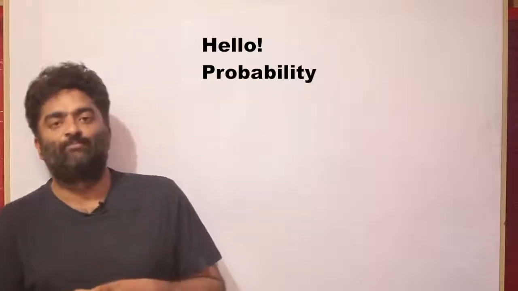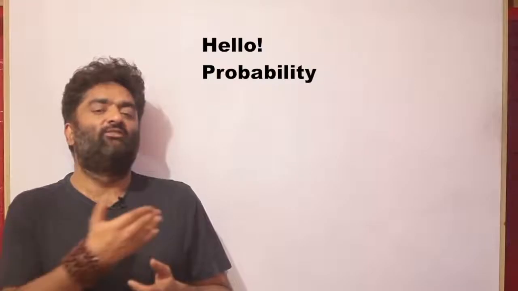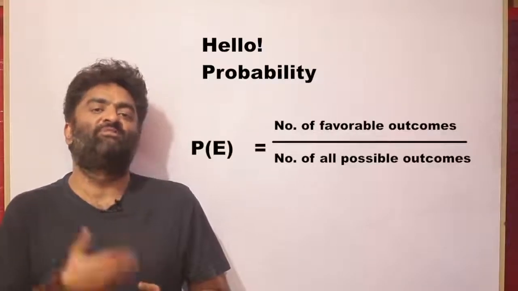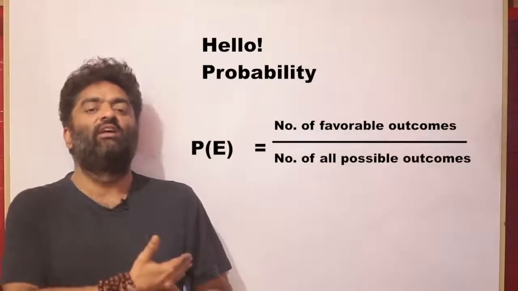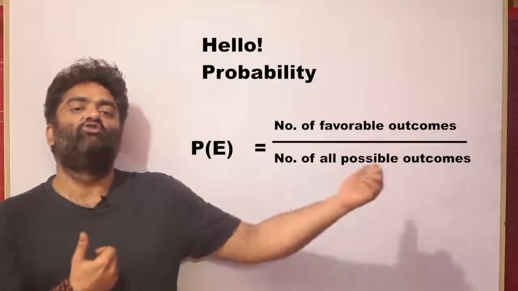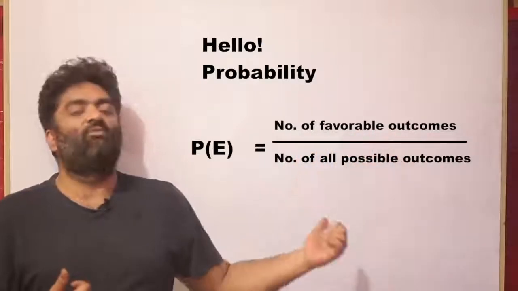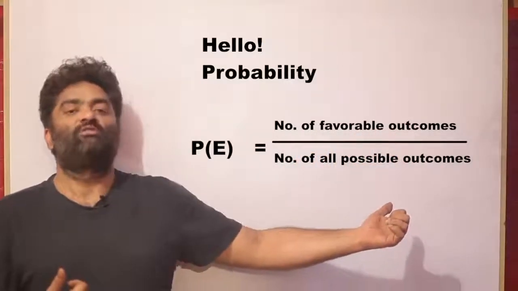Let's get started. So first of all, let us start with the probability formula. Even though we might not know the meaning of these terms, let us just put it out there. The probability of an event is, in the numerator, the number of favorable outcomes, and in the denominator, all possible outcomes.